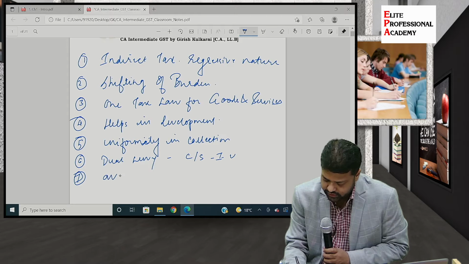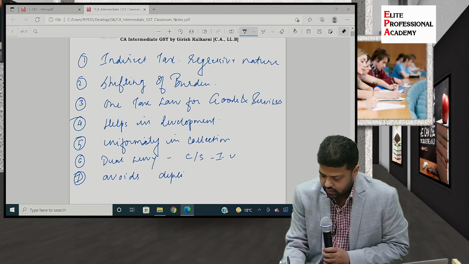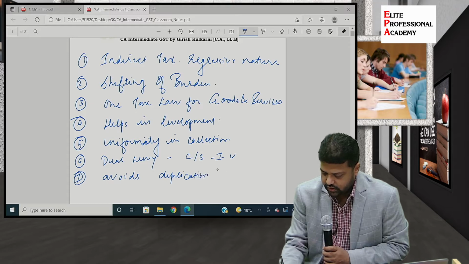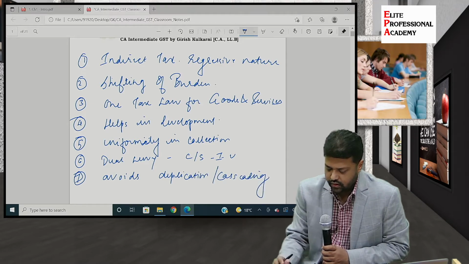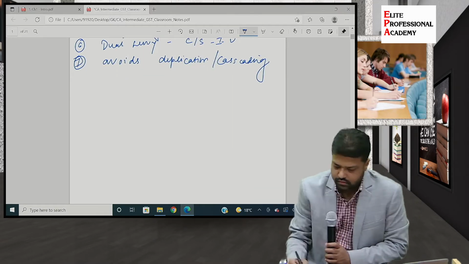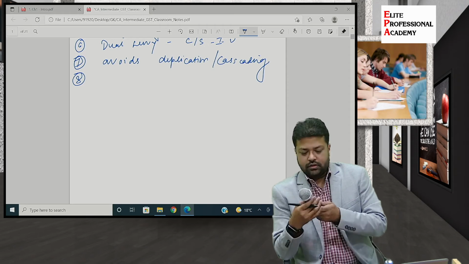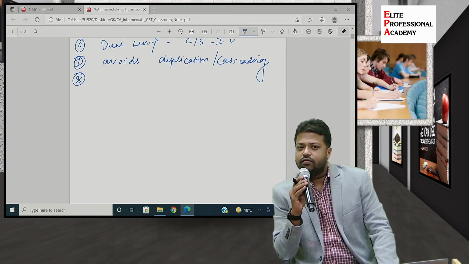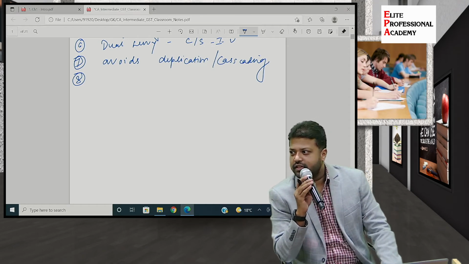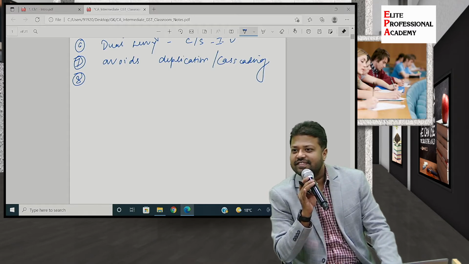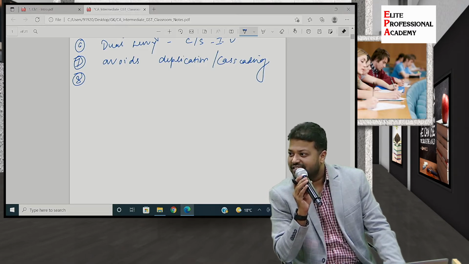So it avoids duplication, cascading. See, if you meet someone who wants to know about GST, you have so many points to discuss without even studying the subject.